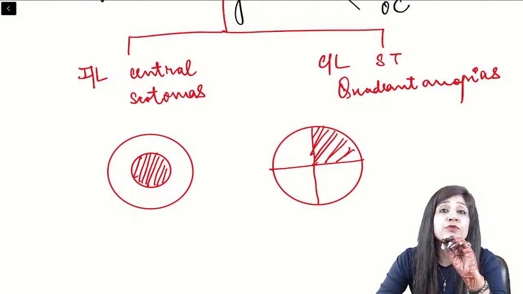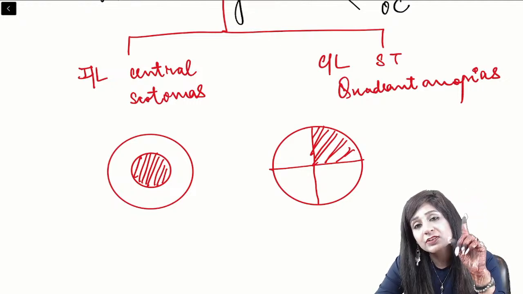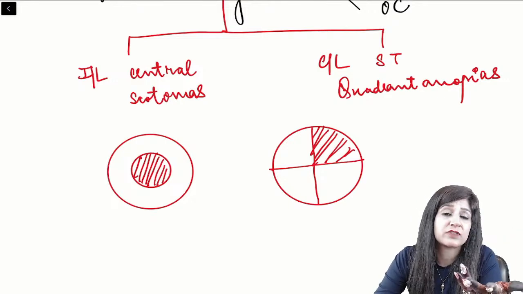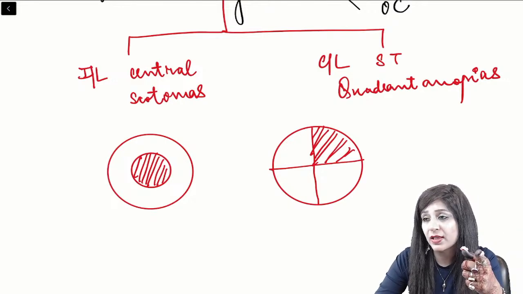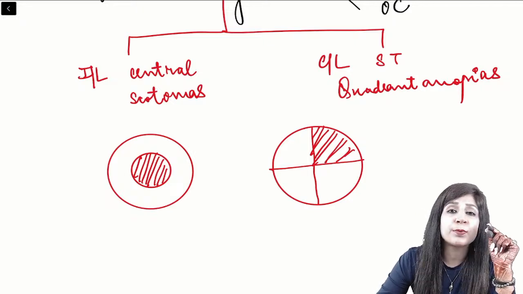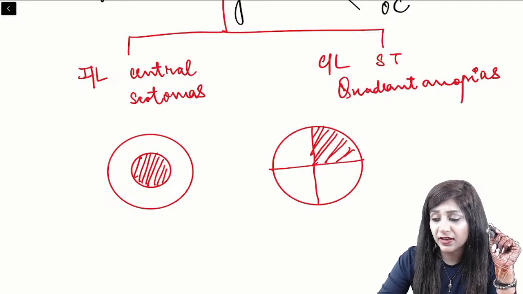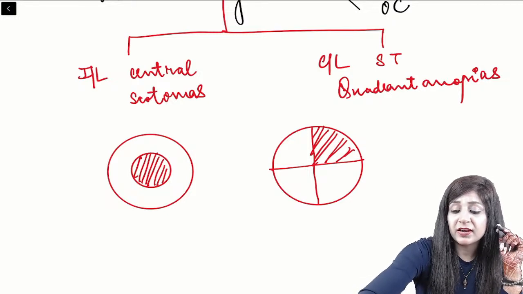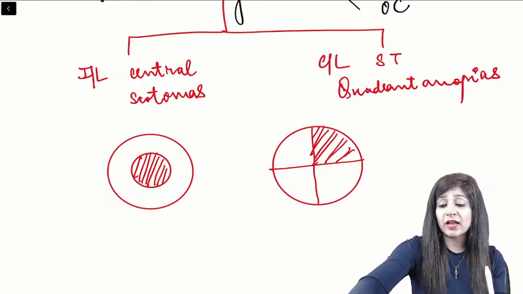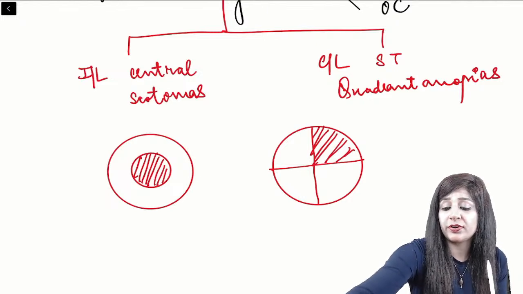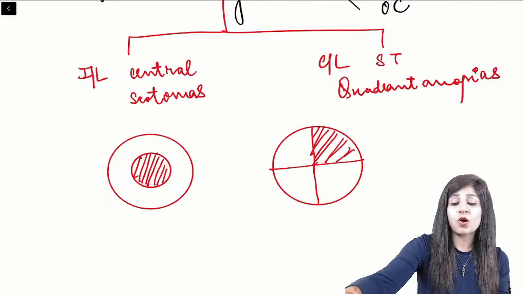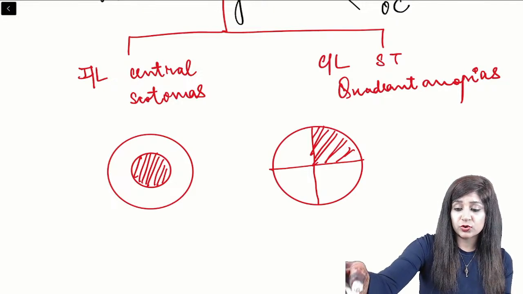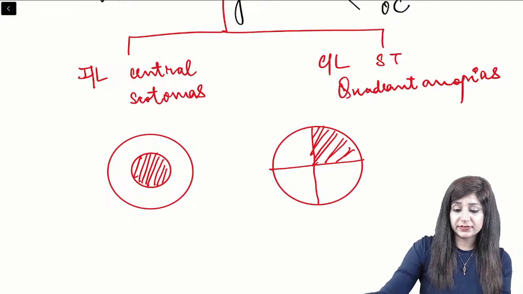There will be loss of the full vision, because optic nerve is responsible for the total vision loss, but because it is representing the central vision, that is why we have central scotomas. Other side only supratemporal quadrant anopia. So we can easily do this question in this manner whenever you have a question related to internuclear ophthalmoplegia, or a question related to the junctional scotoma.